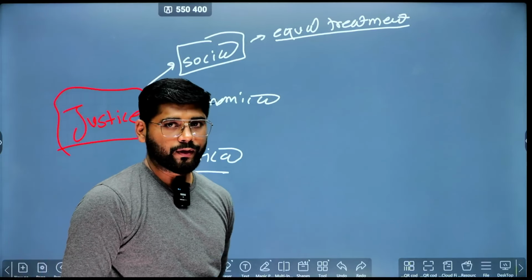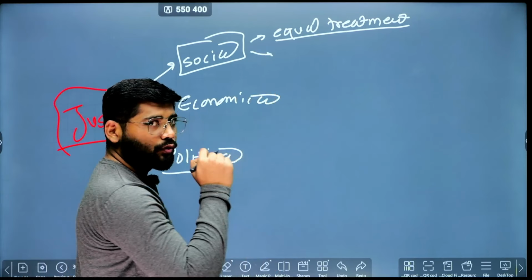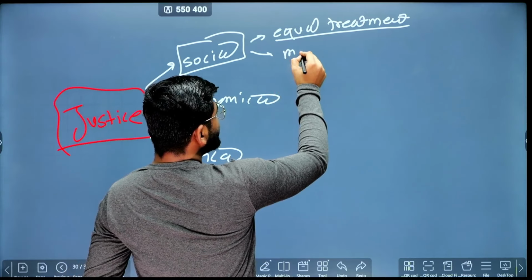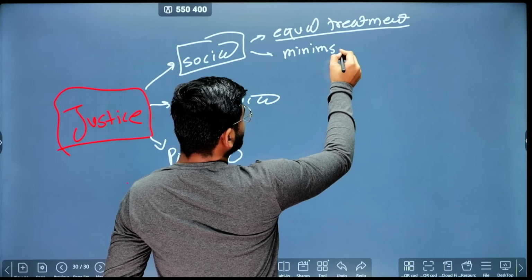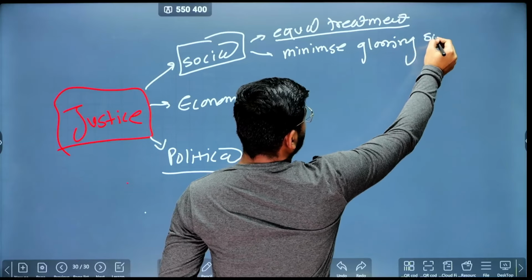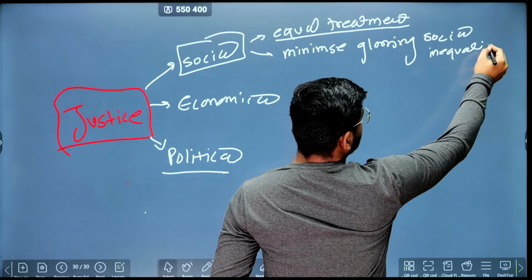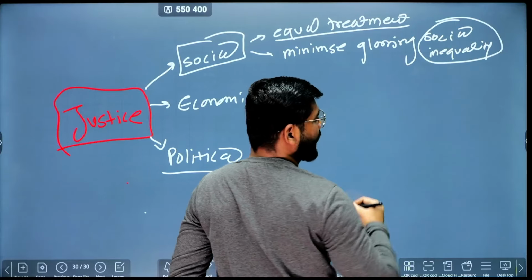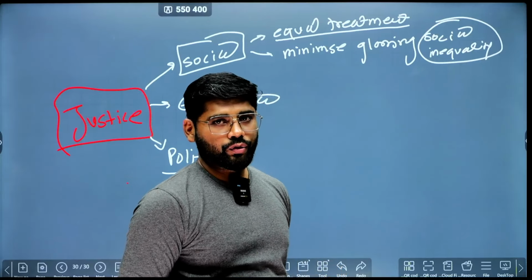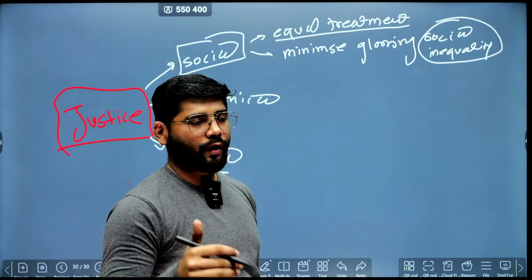Second factor, the state should make efforts to minimize glaring social inequality, and this social inequality is based on various factors, be it caste inequality, gender inequality or class inequality. These are the inequalities the state should take steps to minimize.